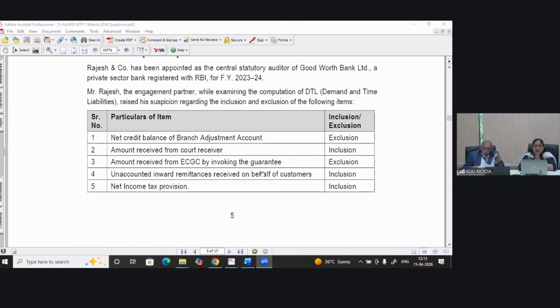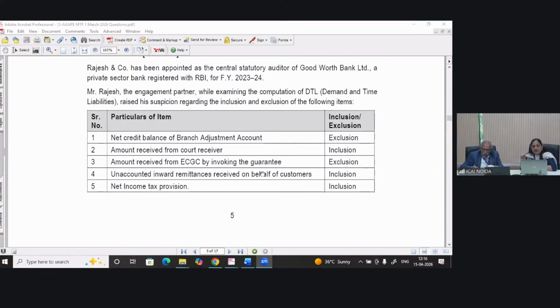Net credit balance of branch adjustment account, whether it should be excluded or included. It should be included, and in the situation it is excluded. So it is wrong, right?